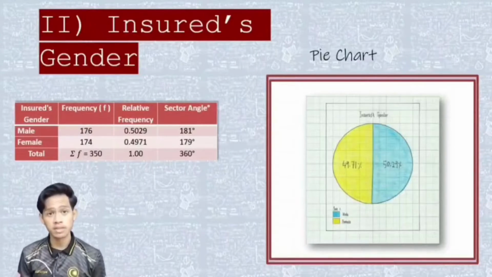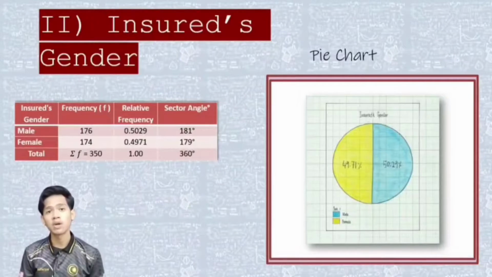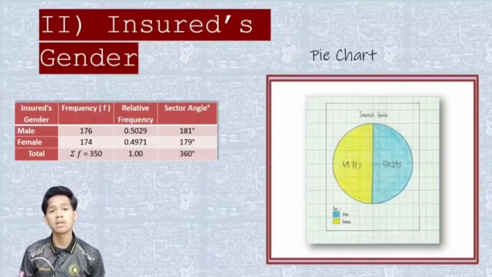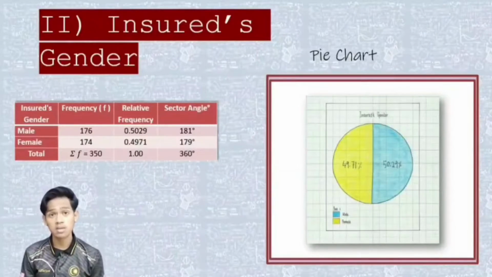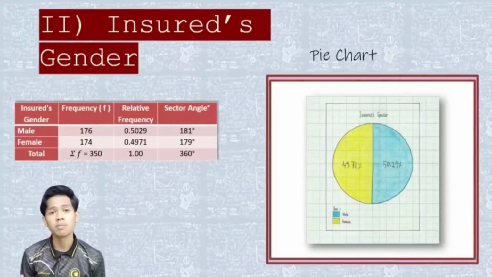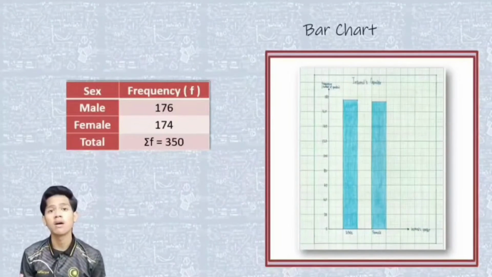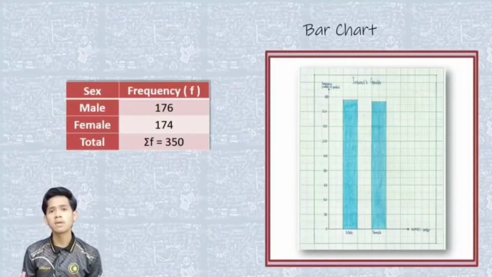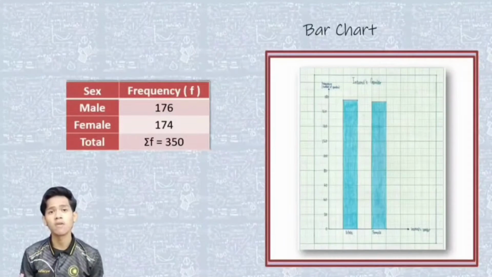Next is the graph of insured gender. Gender is qualitative variable data, so we have created a bar chart and pie chart to show the components of the unit of category. The pie chart shows the insured gender distribution in a study with 350 observations. The graph shows that 176 males, which is 50.29%, were insured, while 174 females, which is 49.71%, were insured. The bar chart also shows that the higher insured gender is male, which is 176, and female only 174. From the graphical data, it is clearly visible that males are leading the chart over females in taking life insurance.